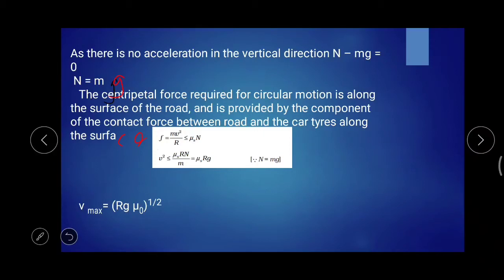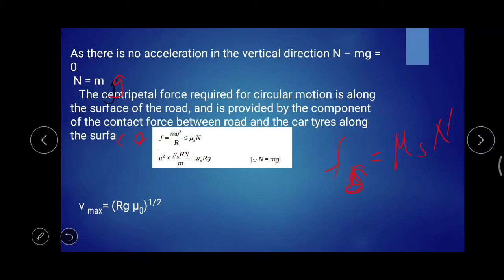If it is static friction, fs will be equal to mu s into N.